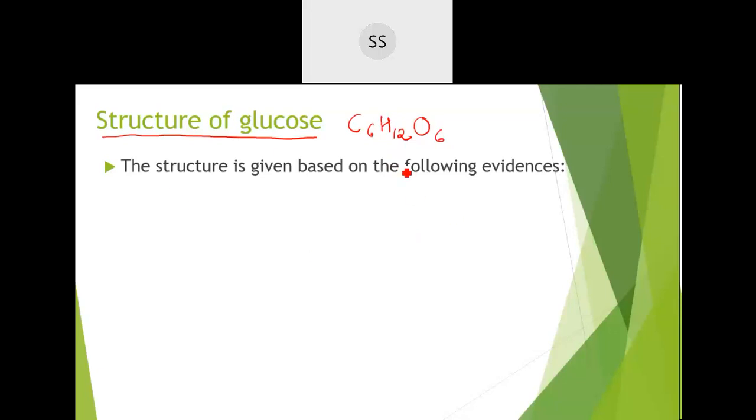All that is being found out through different reactions. Okay, so that is what I'm going to concentrate on here. To know that, there are a few reactions you should be thorough with. This is the molecular formula of glucose: C6H12O6.